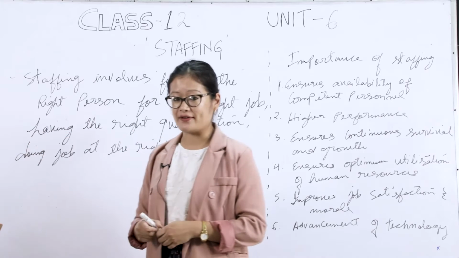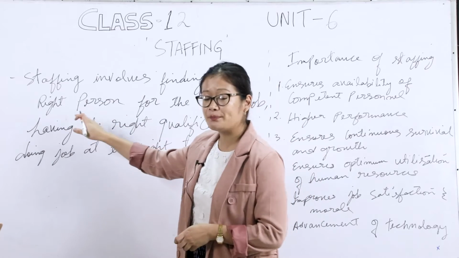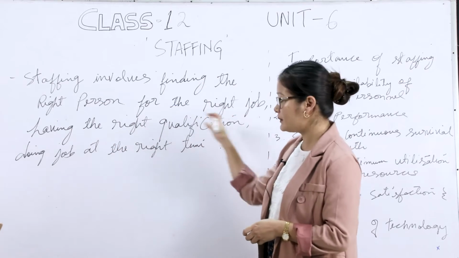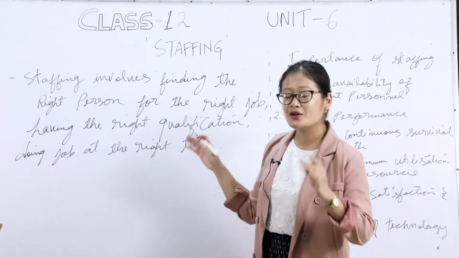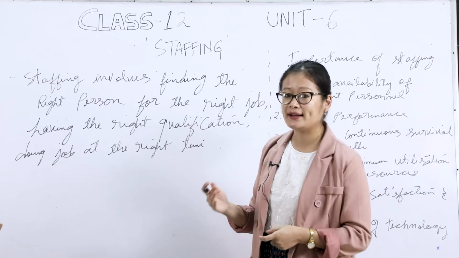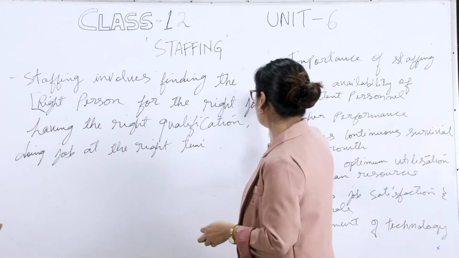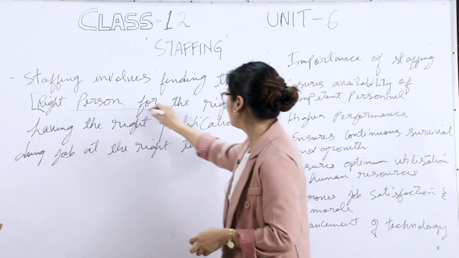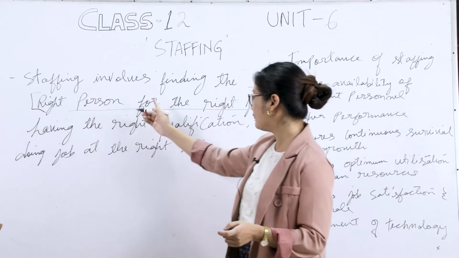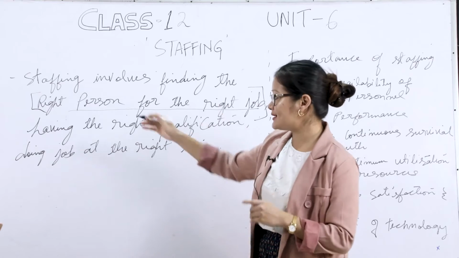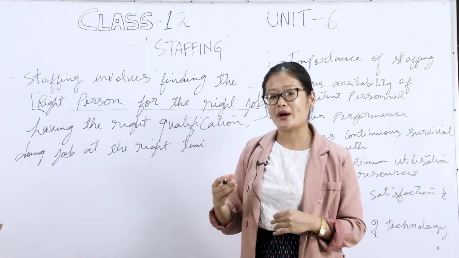The meaning of staffing: staffing involves finding the right person for the right job, having the right qualification, doing the job at the right time. Class, you just have to understand this. I'm going to highlight the most important point here. Staffing is all about finding the right person for the right job. This is the foundation. If you get this, your foundation is quite firm.